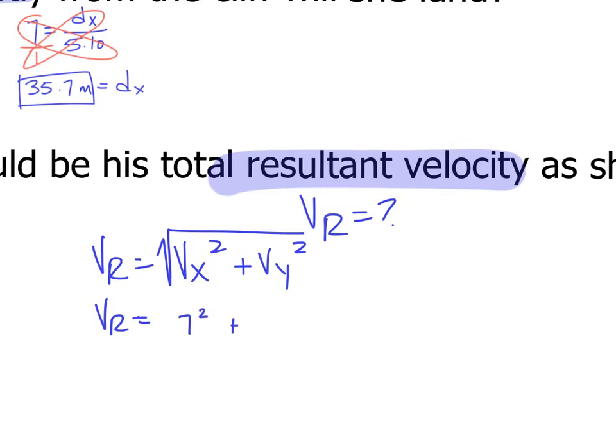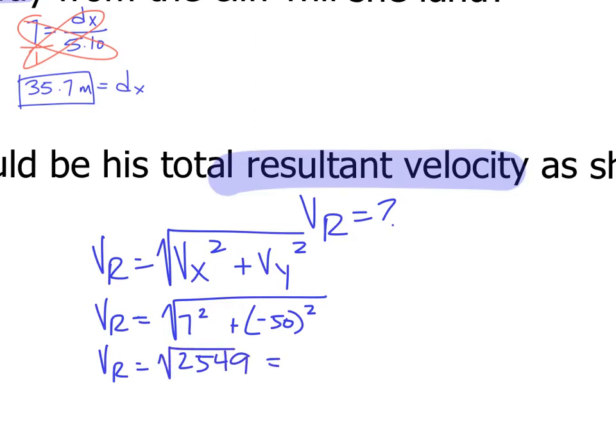My vertical velocity I solved for, and it's 50 meters per second downward, so negative 50 squared. Okay, so negative 50 squared is 2,500. 7 squared is 49, so you end up with the square root of 2,549, which gives you, let me check my math on that one, 50.49 meters per second.